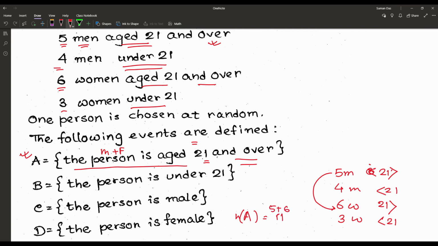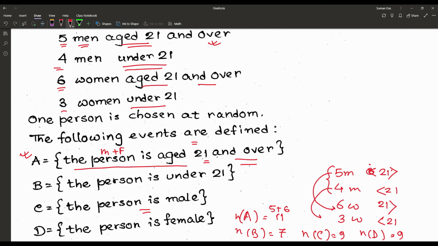Next, B: the person is under 21. That means it may be a man or a woman, so N of B is equal to 4 plus 3, which is 7. C: the person is male, so N of C is equal to 9. D: the person is female, N of D is once again 9.